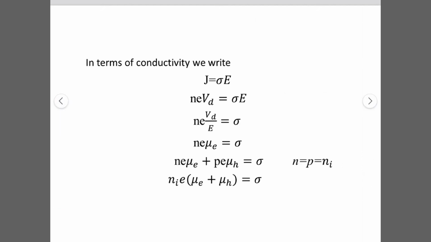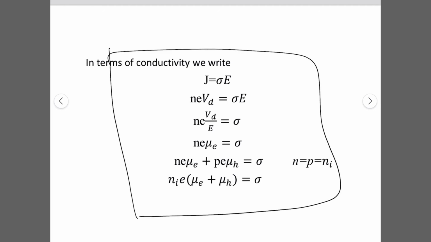So we already talked about this equation before, and this equation shows the conductivity of the intrinsic semiconductors. We will now see how the charge carrier concentration, the charge carriers per unit volume, varies from intrinsic semiconductor to extrinsic semiconductors as a function of temperature.